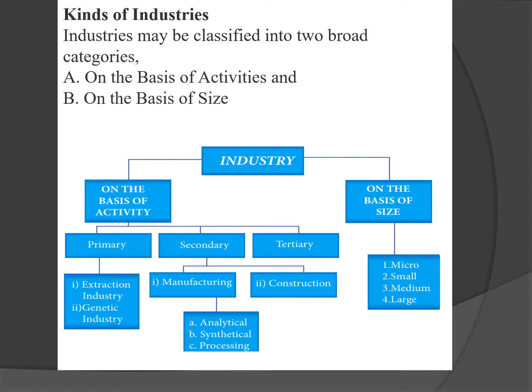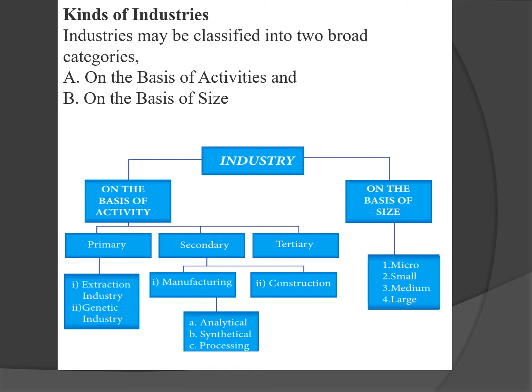Industry is classified on the basis of activity on one side, and on the right side it is on the basis of size. So on the basis of activity, industries can be classified into primary, secondary and tertiary. Primary industries include extraction industry and genetic industry, and secondary industries consist of manufacturing industries and construction industries. Again, manufacturing industries consist of analytical industries, synthetic industries and processing industries.